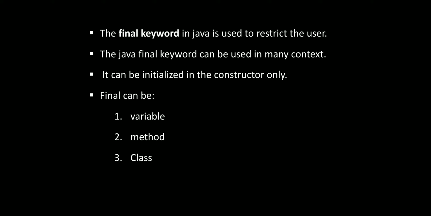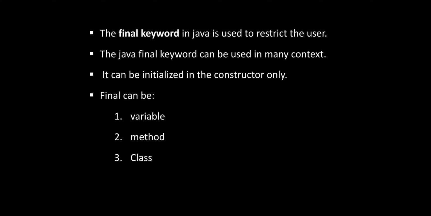This final is restricted for the users. And the final method also cannot be altered in any way. In the same way, a final class also cannot be altered in any way.